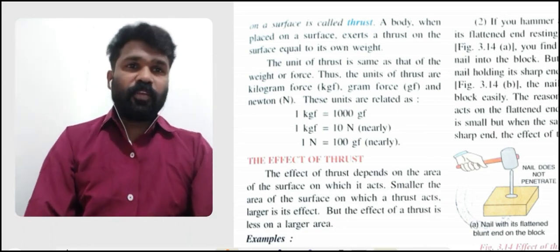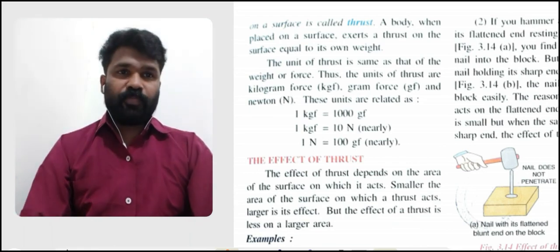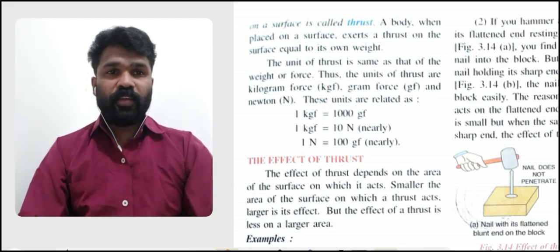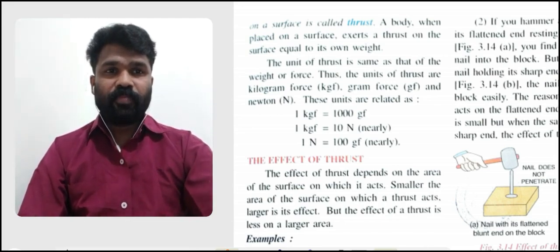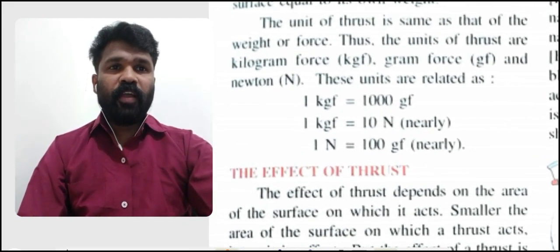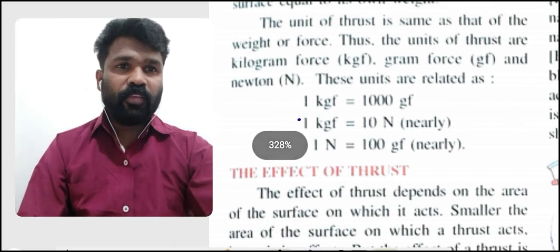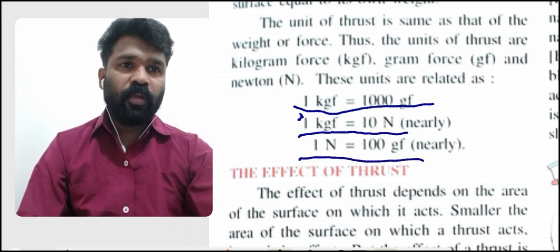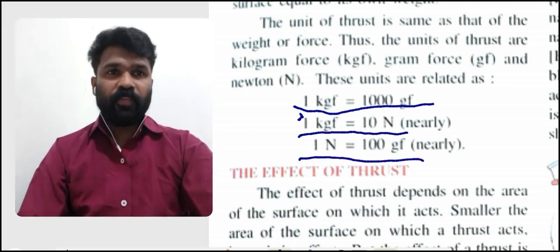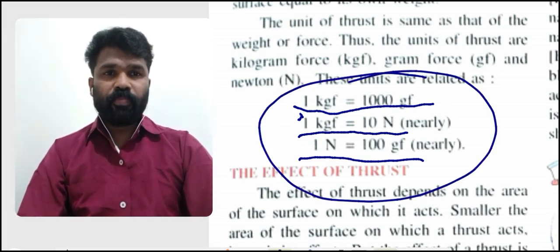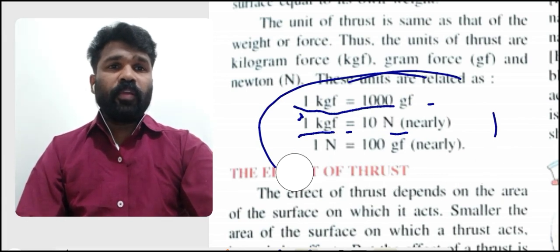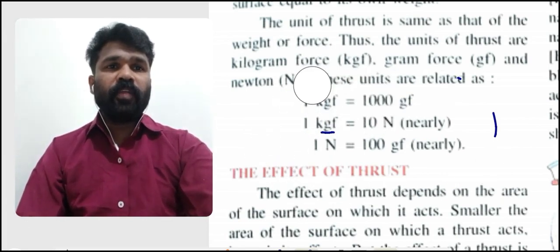Thus, the units of thrust are kilogram force, gram force and Newton. These units are related as 1 kgf is equal to 1000 gf, 1 gf is equal to 10 Newton, 1 Newton is equal to 100 gf nearly. Please underline this point. Okay, students. Now we are going to discuss the effect of thrust.